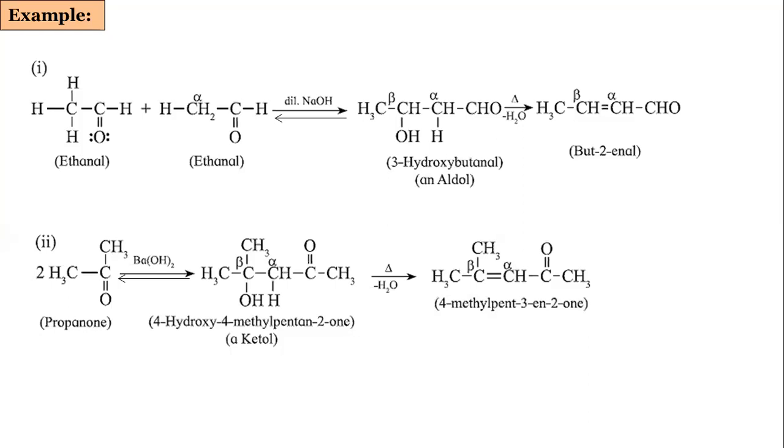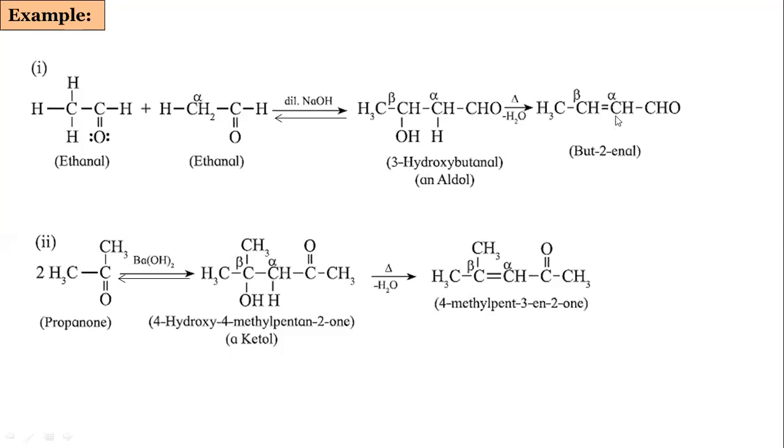So this is the aldol condensation reaction. This is the first molecule, and this is the second molecule, which contains alpha hydrogen. So what is the role of the base? The base will pick up 1 hydrogen. The carbanion is formed. This carbanion will attack the carbonyl carbon of the first molecule and we will get the aldol product. The aldol product, after heating, gives an alpha beta unsaturated aldehyde.